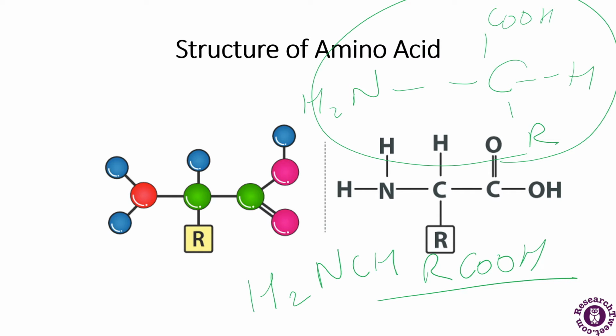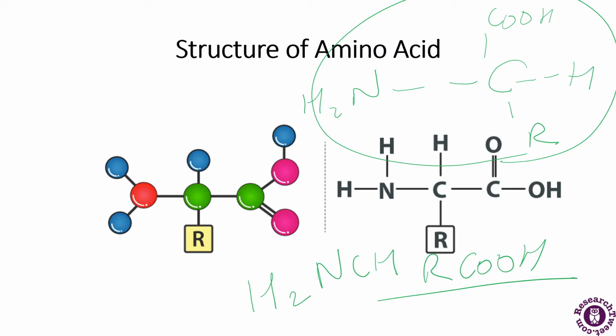So there are about 20 naturally occurring amino acids that have common structural features, that is an amino group and a carboxylate group and a hydrogen bonded to the same carbon atom. They differ from each other in their side chains, which is called the R group.